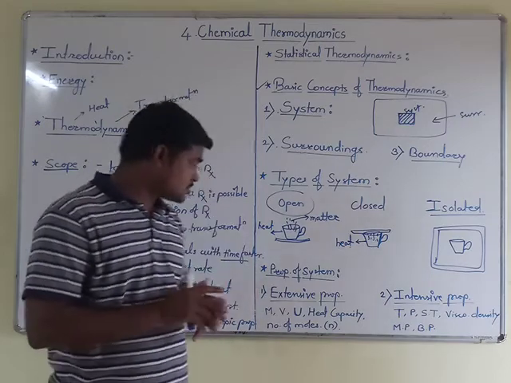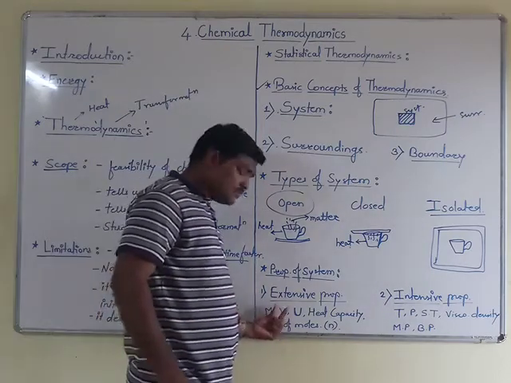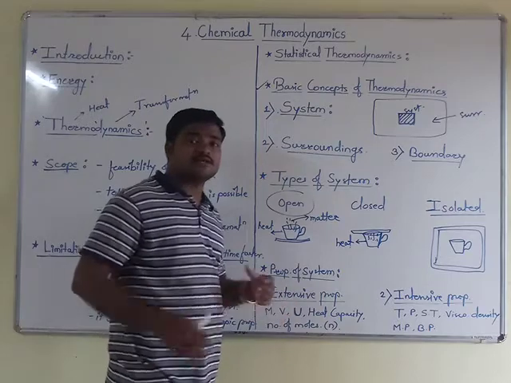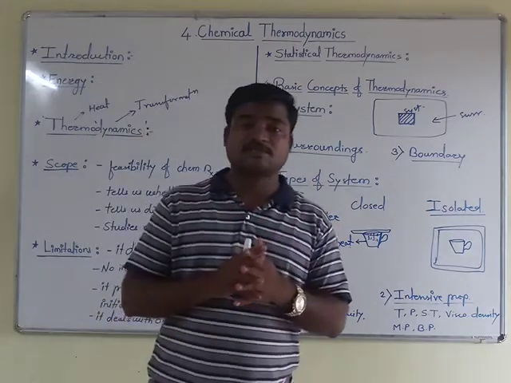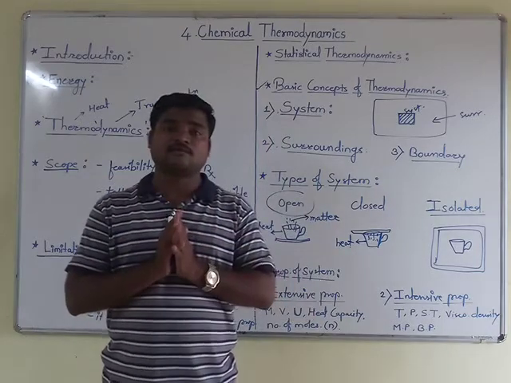Here we will study some examples, starting with extensive properties, for example mass.